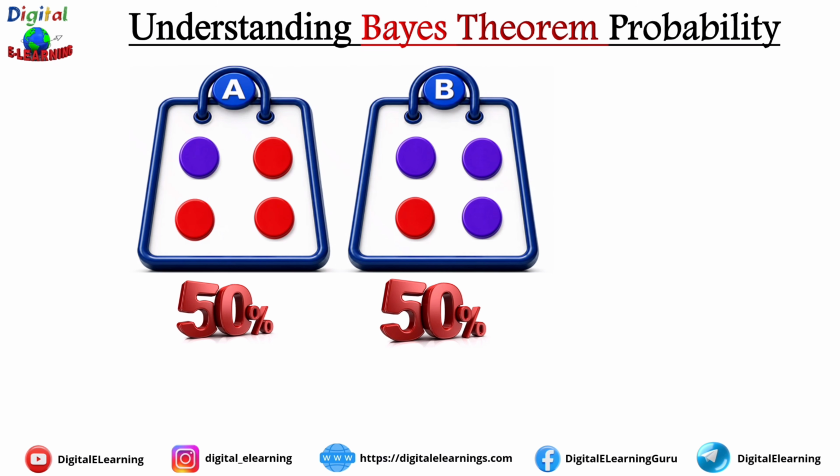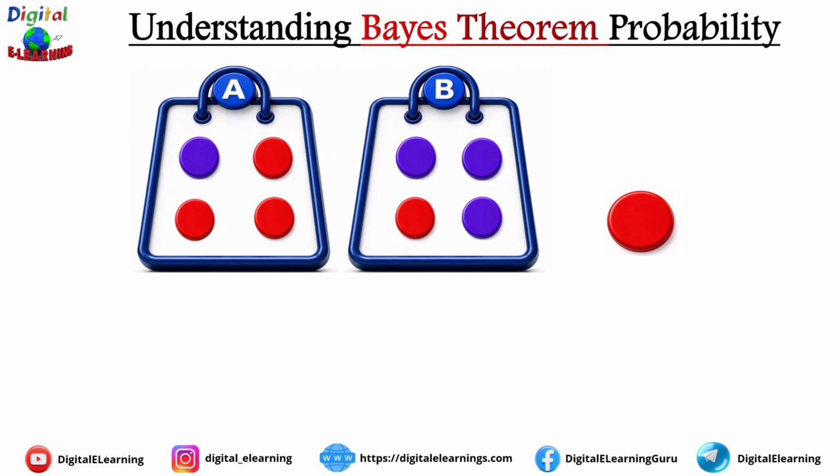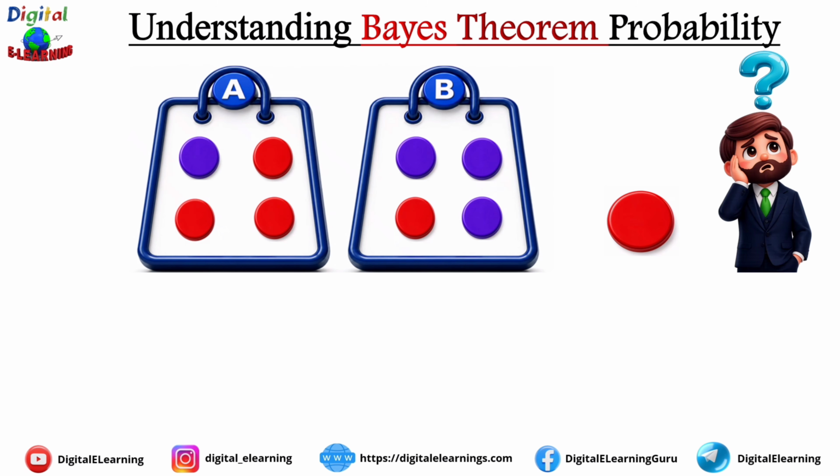But then something important happens. We pick a ball from bag A and it turns out to be a red ball. Suddenly, we have this new information. This red ball becomes our new evidence. Now ask yourself, which bag is naturally more likely to produce a red ball? Bag A contains 3 red balls out of 4, while bag B contains only 1 red ball out of 4.